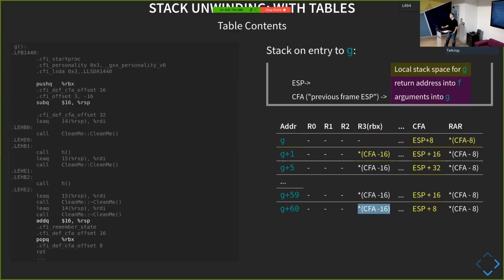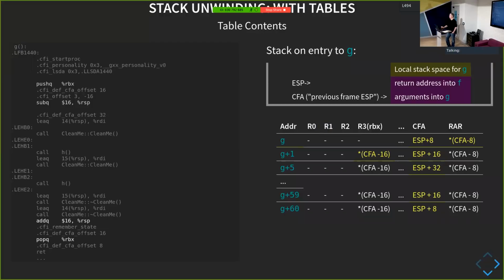So that table is built at compile time, because all it cares about is the address in the function and what you need to do at that address. I didn't get what those registers are. Are they not the CPU registers? So the registers, yes, R0, R1, R2, and so on are CPU registers.